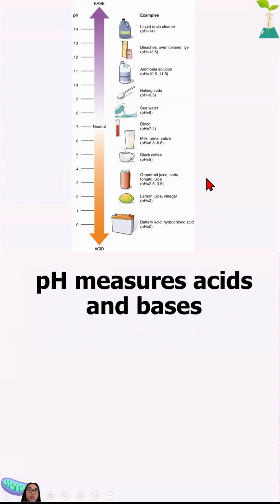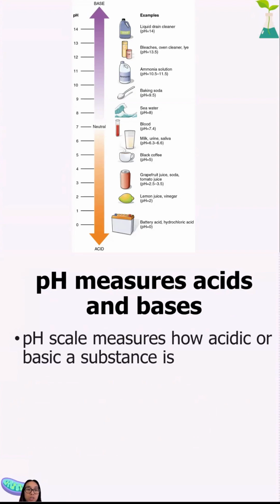All right, so then the last thing we're going to talk about in this video is pH. When things are dissolved in a solution with water, we can describe those solutions based on their pH. The pH describes if the solution is an acid or a base, so how acidic or basic something is.